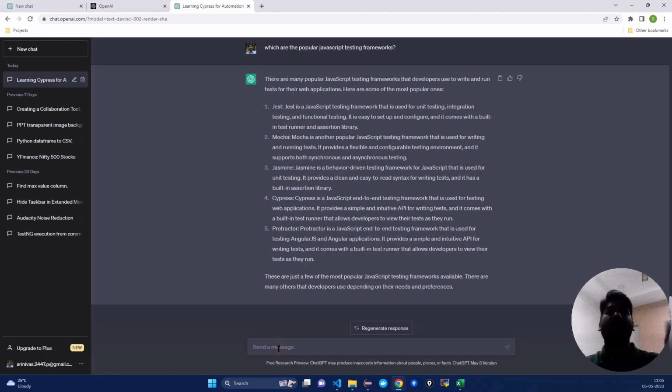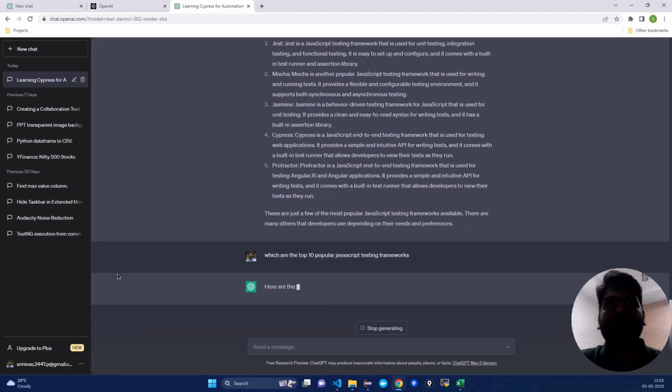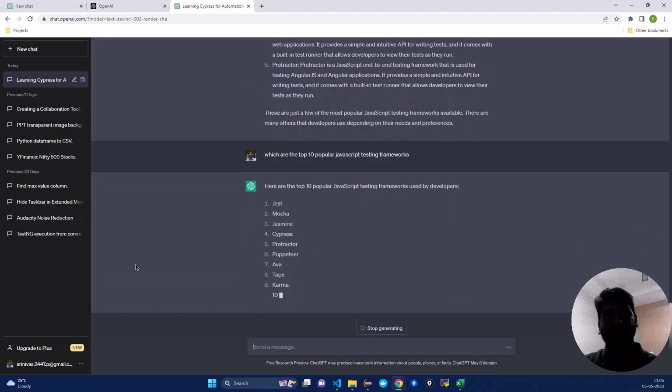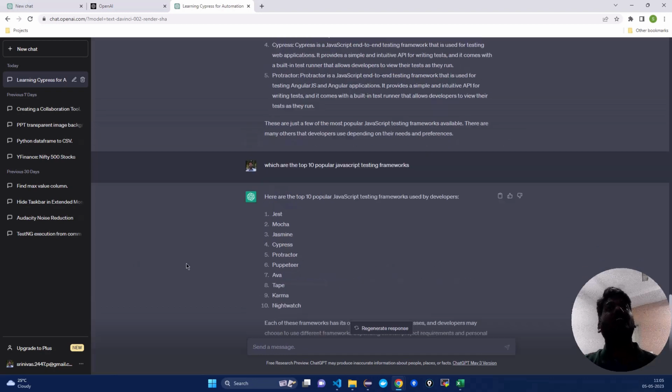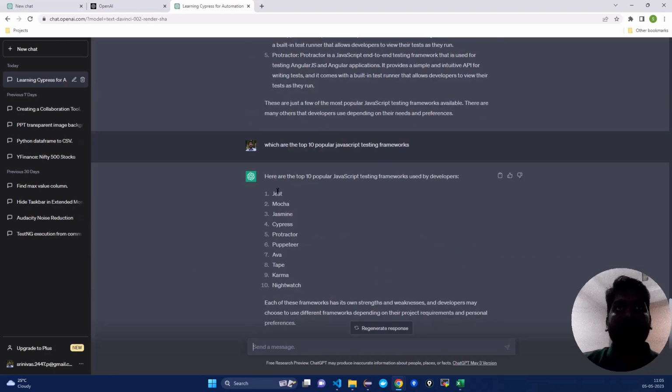Then you can ask what the top 10 are also. Which are the top 10 popular JavaScript testing frameworks? So now it is giving 10. Earlier it gave only 5, right? So here: Jest, Mocha, Jasmine, Cypress, Protractor, Puppeteer, Ava, Tape, Karma, Nightwatch. Okay, so if I ask for more, it will give more. So it knows most of the frameworks that are available in the market, and it keeps on increasing this.